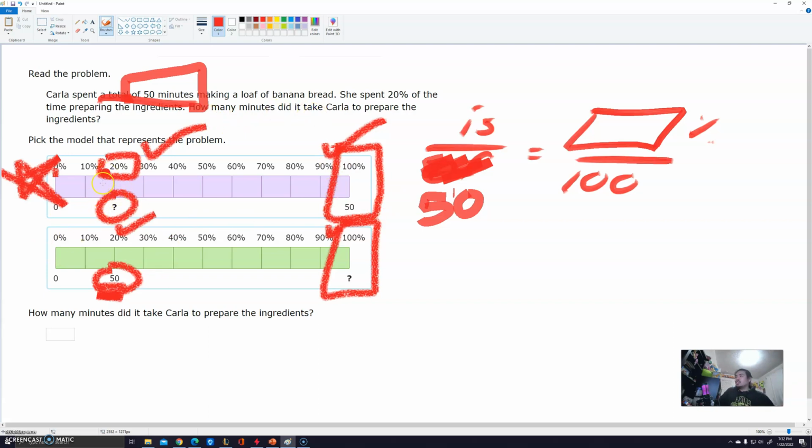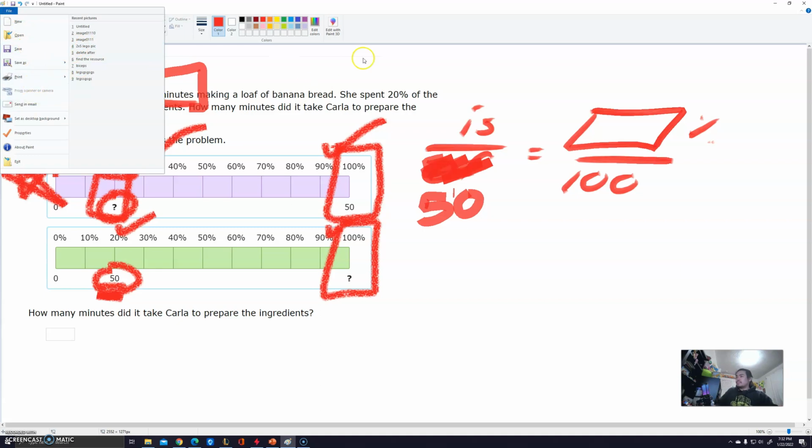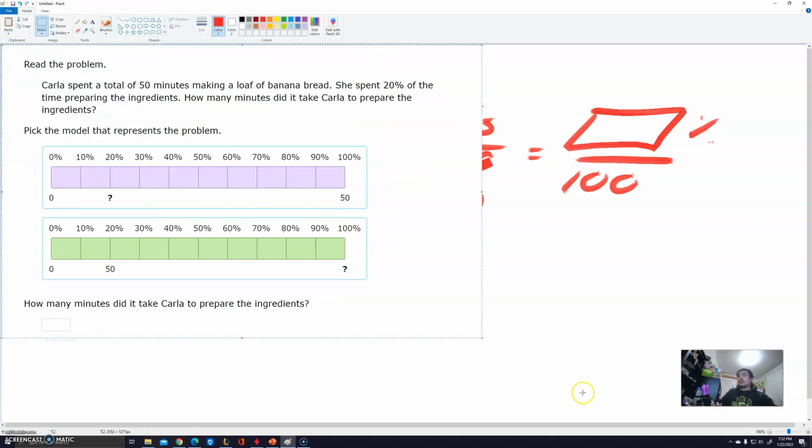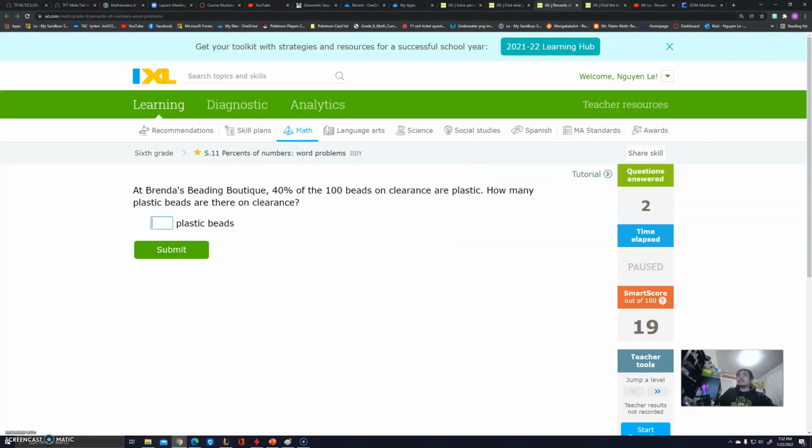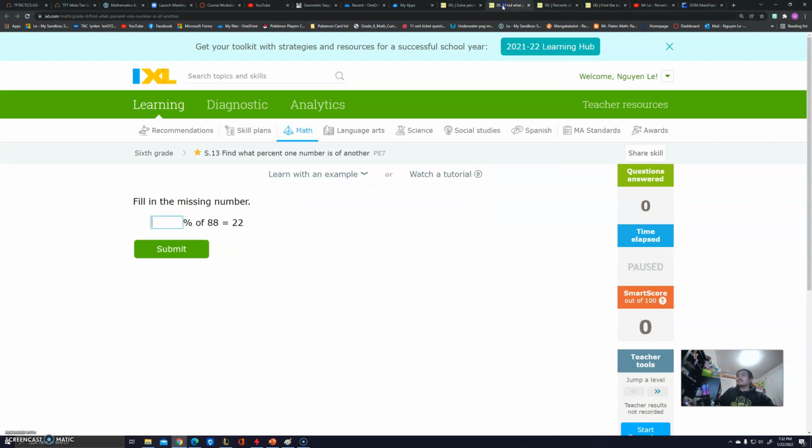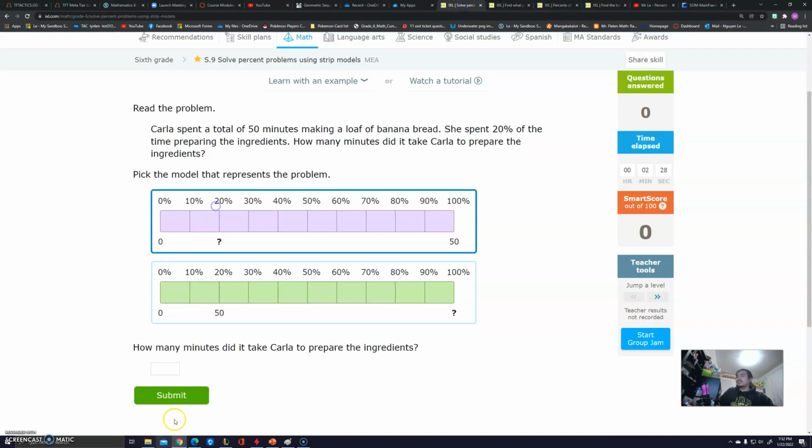This model here is showing that 20% is this part. Now, in the event that it asks you, what is that number? Well, we can do that in a bit, okay? So let's first answer this question here. It is over here. So I have too many tabs open, but overall, it's this one.